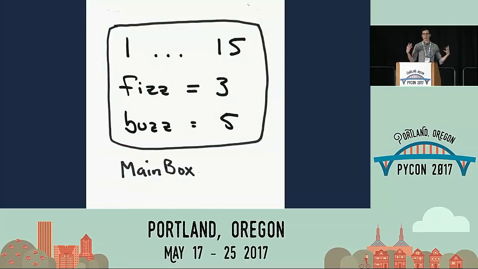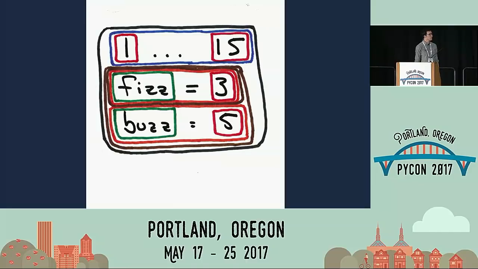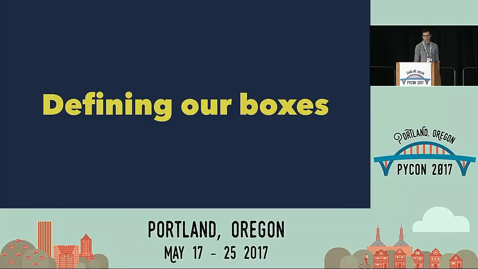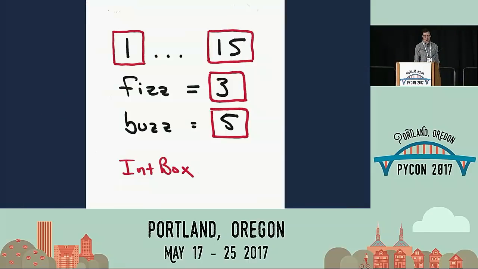And then finally, our whole program is going to be wrapped up in what I'll call a main box. That's going to start with a range box and end with an assignments box. Altogether, it looks crazy like this, but you can see how they nest together. We get what I'll call a parse tree. At the top, we have a main box, and it contains range and assignments and so on down below it. So let's define our boxes. First, an int box.